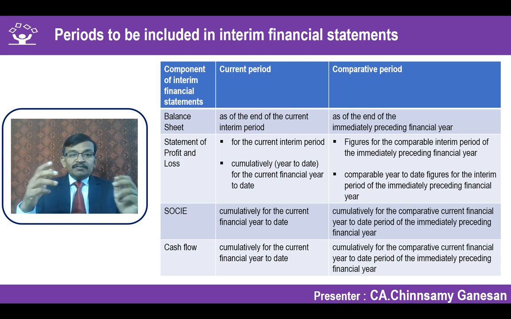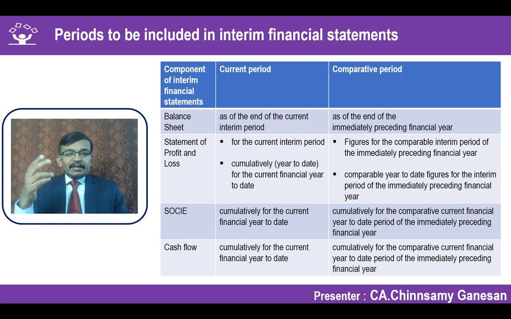Here you can ask why we are not giving the full annual number. Statement of profit and loss account is drawn for a period. If we are having an annual number, a user will get confused. He has to actually make a reassessment of, if you have given for 6 months, what is expected to be for 12 months, and then he has to make a comparison. That will lead to confusion. That is the reason why for statement of profit and loss account, it is for the interim period as well as the year to date number, with the corresponding numbers for the previous interim period and the previous year to date number, not the annual audited number of the preceding year.